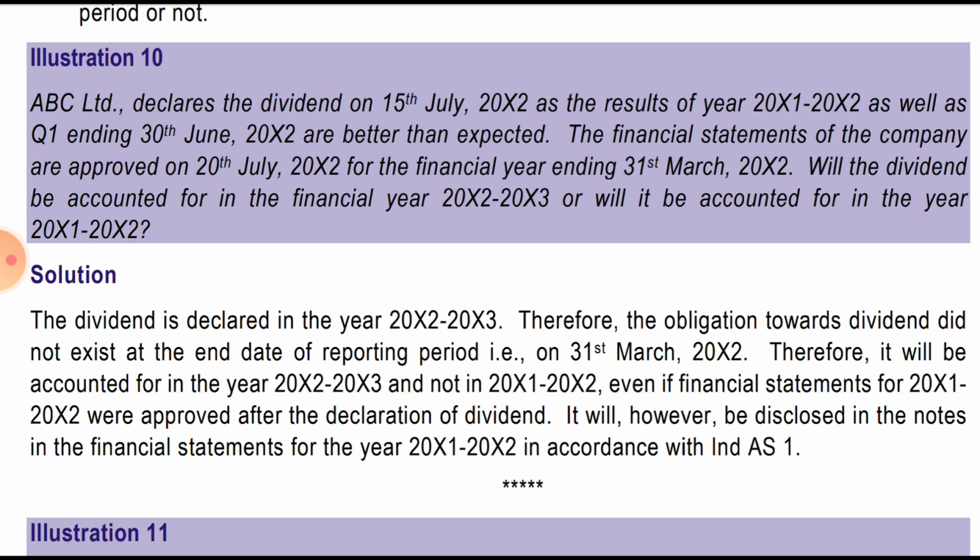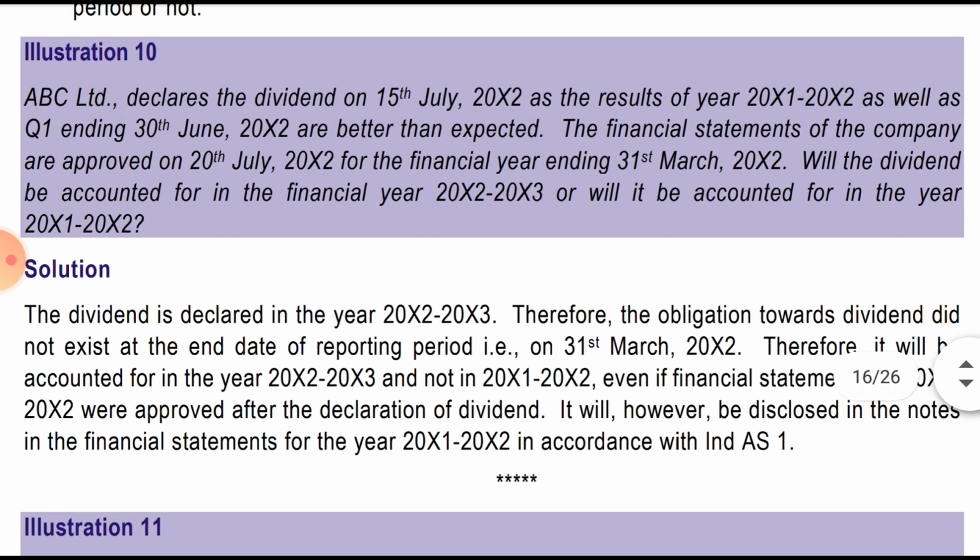See, the concept of dividend states that in the year in which the dividend has been declared, in that year accounting will be done. So it is declared in 2/3 and not 1/2. Hence it is not an existing event, so it will not be recorded in 1/2, but it will be recorded in 2/3. The dividend is declared in the year 2/3. Therefore, the obligation towards the dividend did not exist at the end of the reporting period as on 31st March 2002. Therefore, it will be accounted for in the year 2/3 and not 1/2.